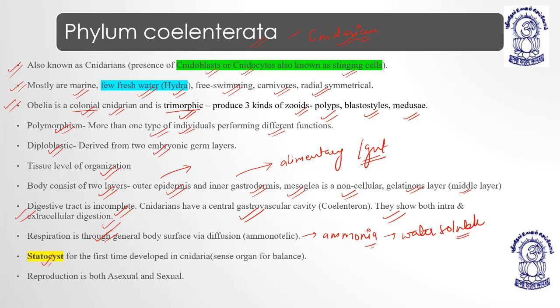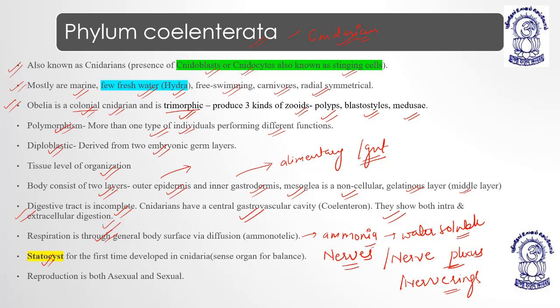Then statocyst, for the very first time in coelenterates. Nerves or nerve plexus, nerve rings or junctions appear. They are the first evolved organisms to have sensation.